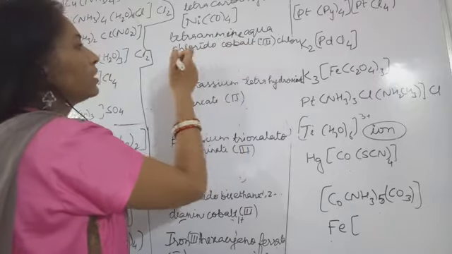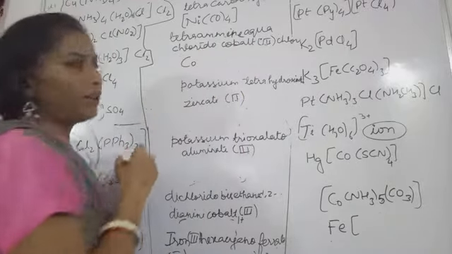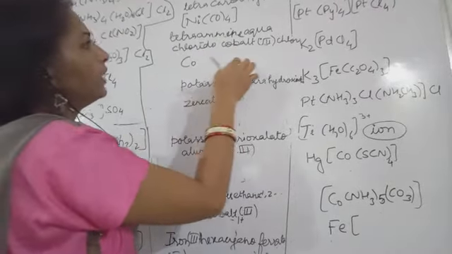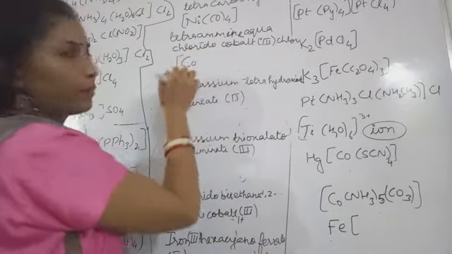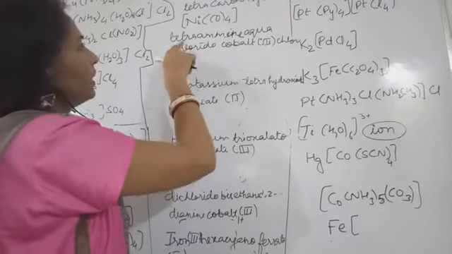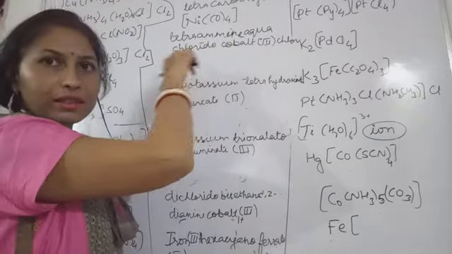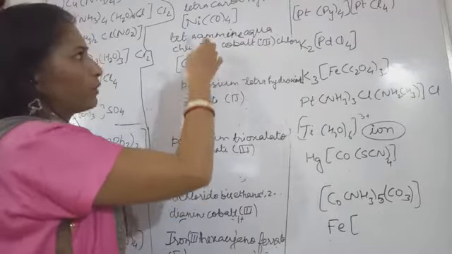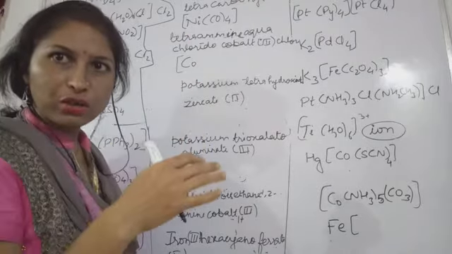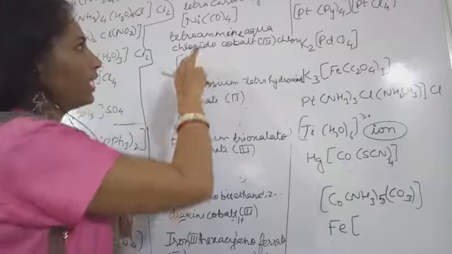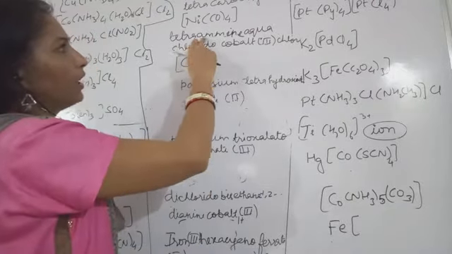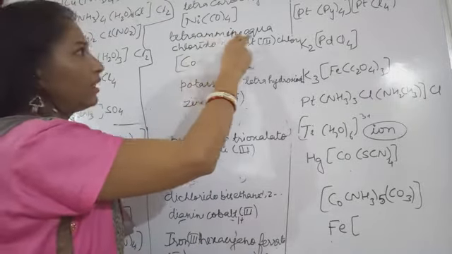Cobalt. Okay, so cobalt. Write down cobalt. Then you start the square bracket, tetraamine. In alphabetical order you need to write the ligands here, because the IUPAC name which is given to you is written in that alphabetical order only. So you will have to mention the ligands which are given here.